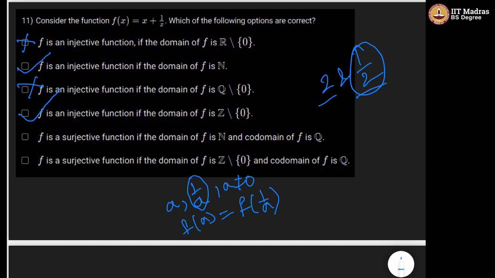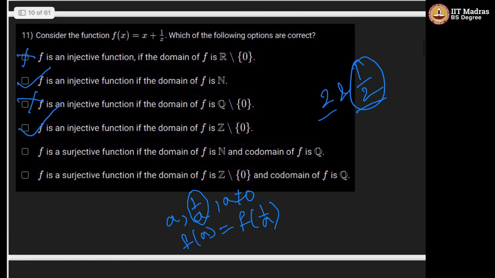If f is a surjective function with domain N and codomain Q: if the domain is N, then the codomain is Q. Is it really surjective?